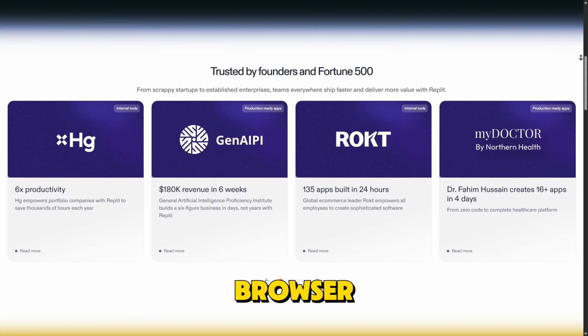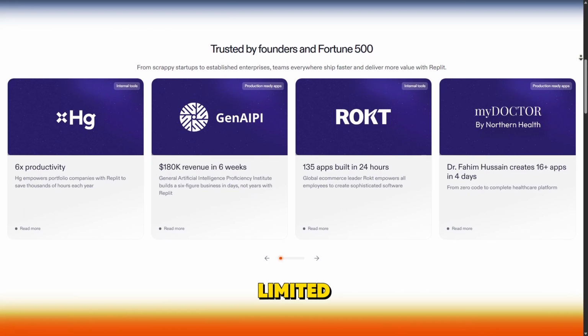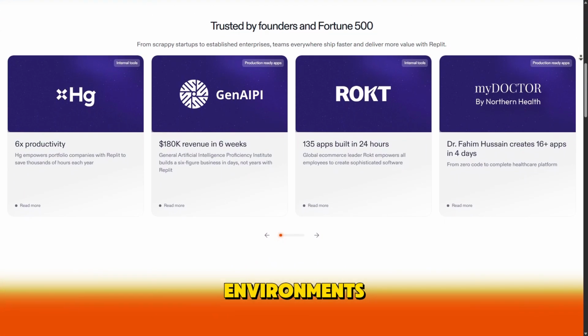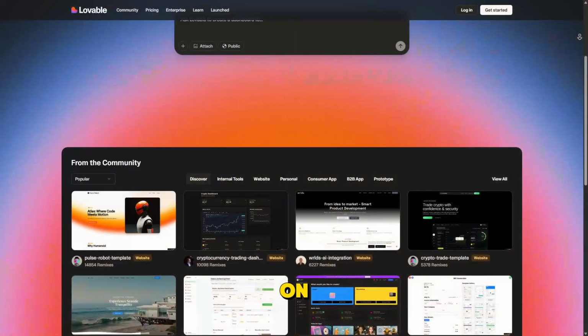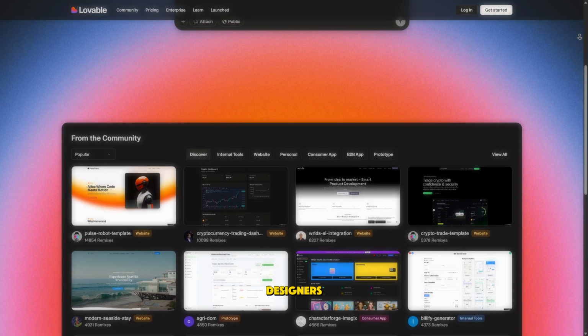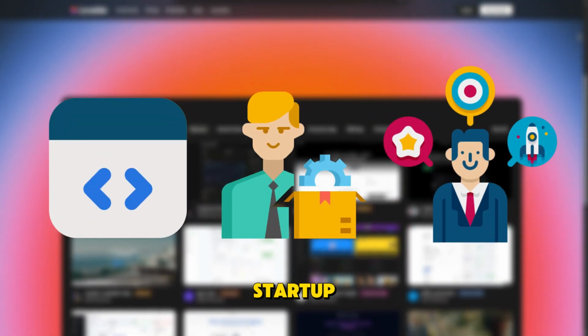However, Replit's browser-based IDE may feel limited if you're used to advanced development environments, and some premium deployment features require a subscription. On the other hand, Lovable is tailored for designers, product managers, and startup founders.